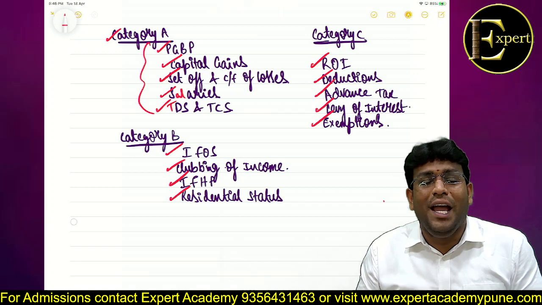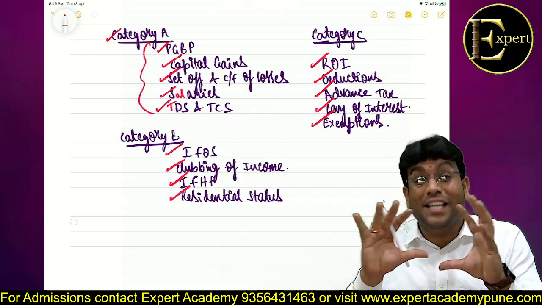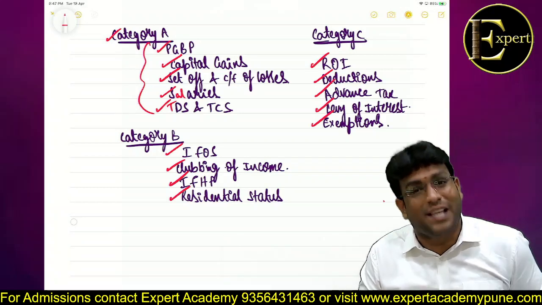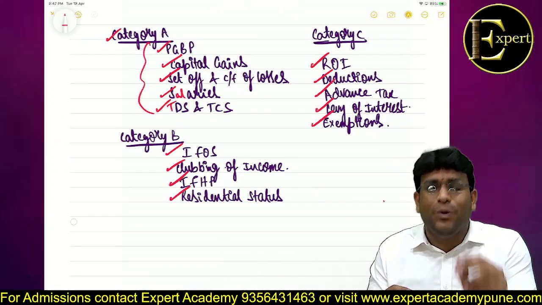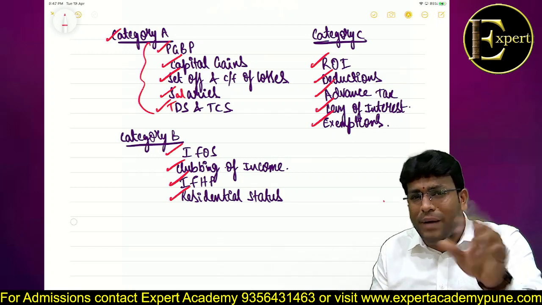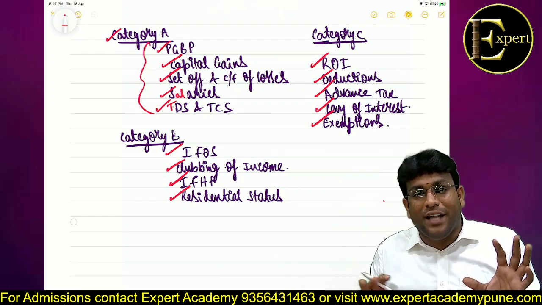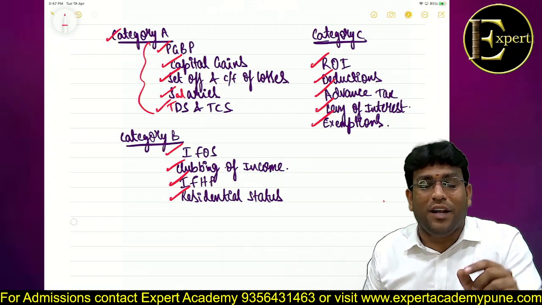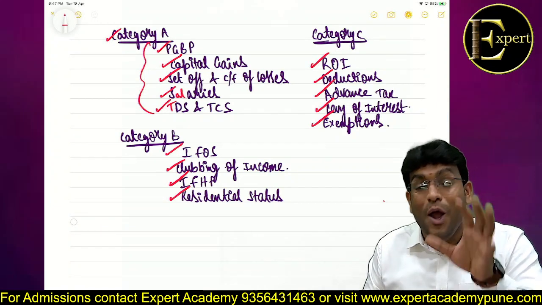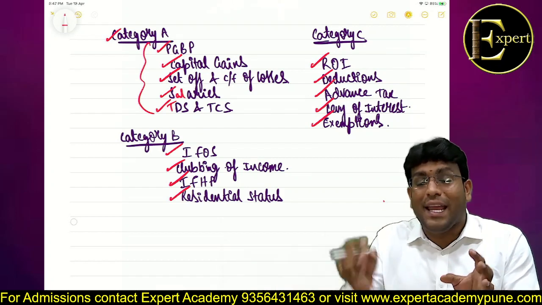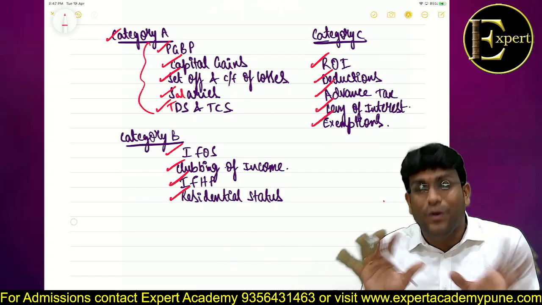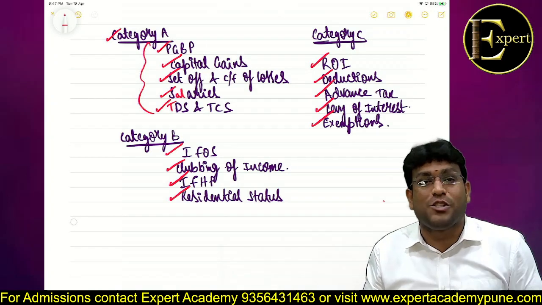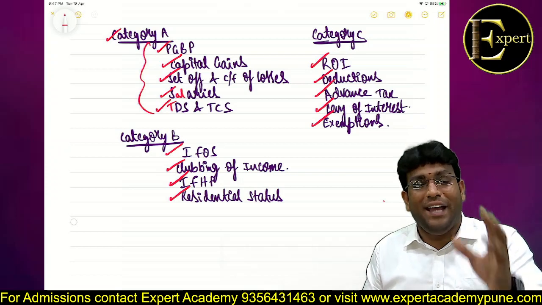So these are the interesting classification and categorization with respect to ABC analysis for CA Inter income tax, guys. This was only to ensure that we give you an interesting benefit so that we can prioritize during our revision, my dear friends. Again, I'm telling you, every topic is important. We cannot just say that only this is important. But this categorization has been given only to ensure that we prioritize our revision, and this categorization is purely based on past examination trend analysis.